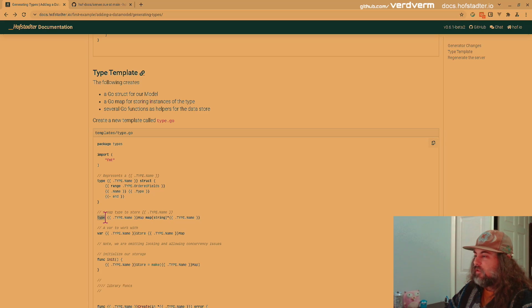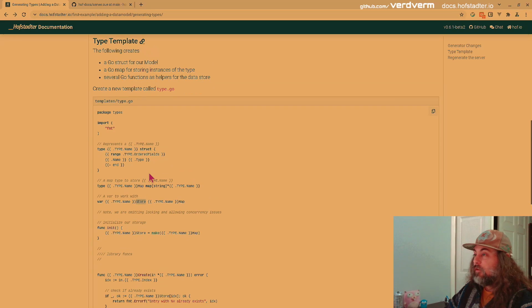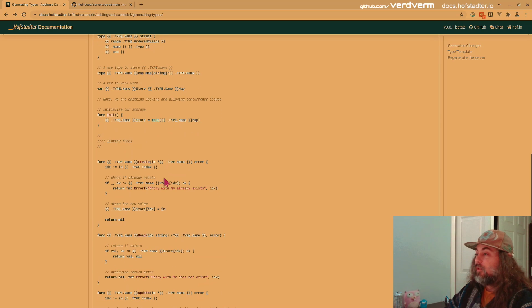And then we have this type name map, which is just another type of a map string, a pointer to one of these structs here. And then we're going to make a variable of this map right here to act as our store. We prefix a lot of things by the name because they're all landing in the same directory and they need unique names. You could, in theory, put this under its own directory. And then we're going to write an init function, so when Go starts up, it's going to make sure this map is at least alive and ready to be used.